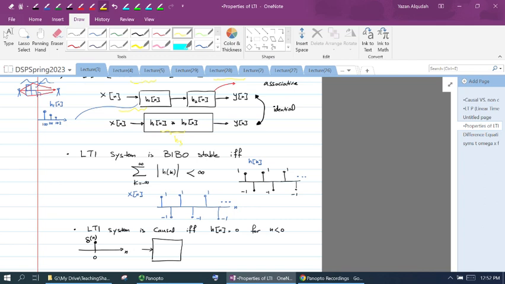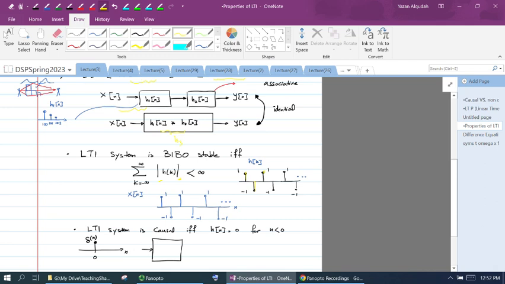And in the class we discussed why I have to take the absolute value. To understand why we need to take the absolute value, if we look at an example h of k where the h of k values oscillate between 1 and -1, if I were to add them without absolute value, I'm going to get a finite value because the 1 will cancel the -1.